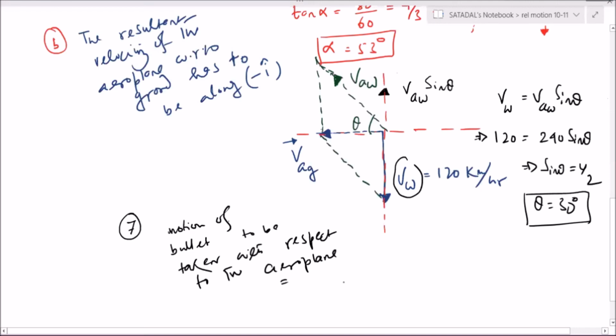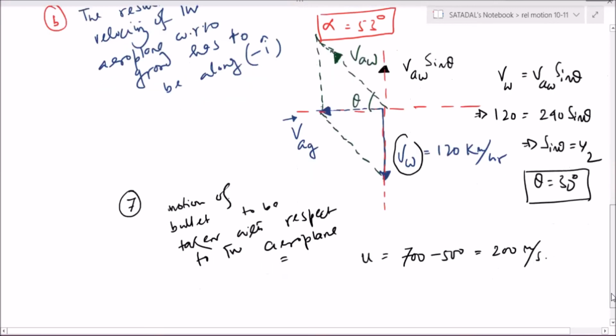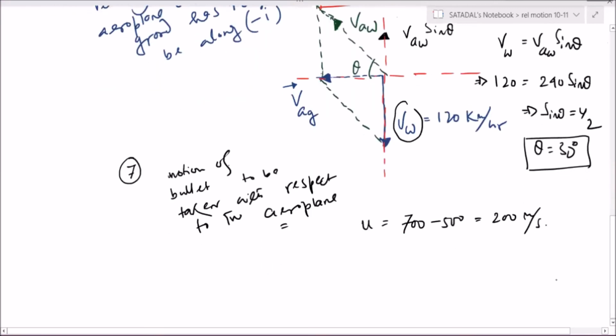So what is the initial velocity u? It has to be 700 minus 500, that is equal to 200 meter per second. Correct? I hope you have understood. Acceleration of the bullet with respect to aeroplane is equal to a of minus j cap.